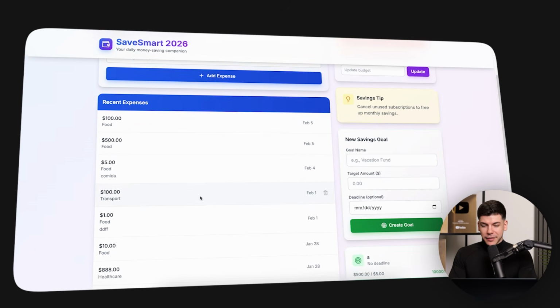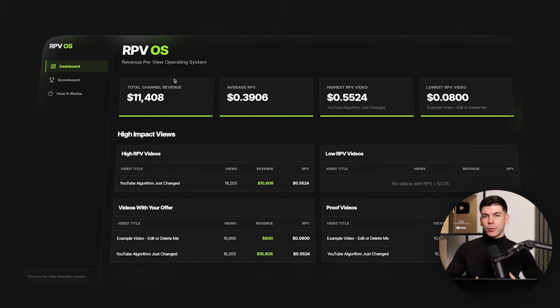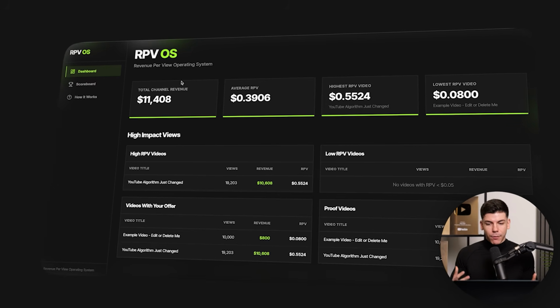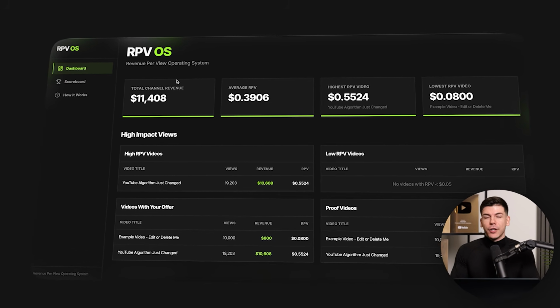I can track my expenses and my budget and my saving goals. And even more importantly, I can build apps that will be useful to myself, something that will save me time and money and that I would genuinely use. And then if I want, I can start charging for these apps and share them with other people as well.